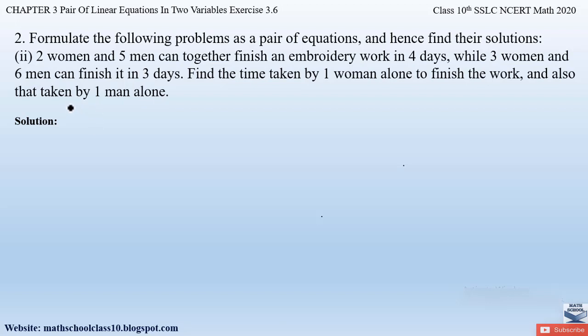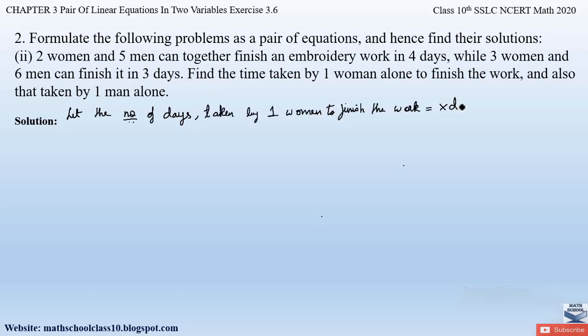So write down, let the number of days taken by 1 woman to finish the work be equal to x days. If a work is done in x days, then how much work does 1 woman finish in one day? That will be 1 by x.